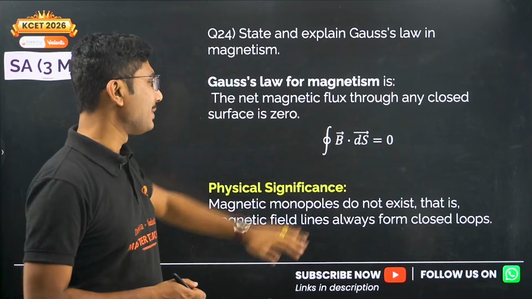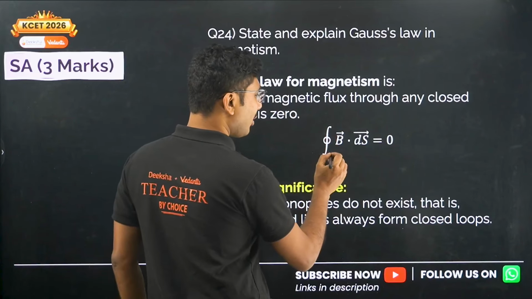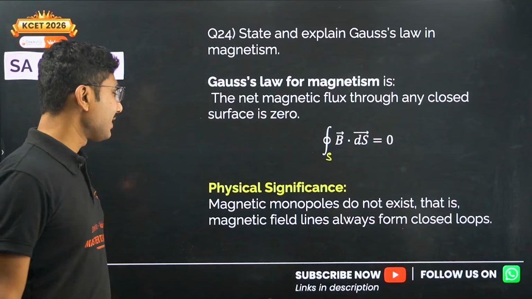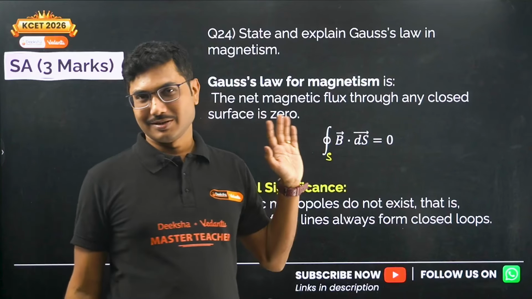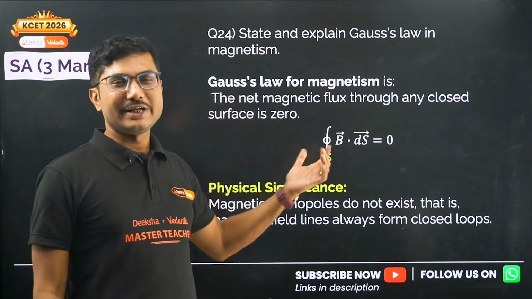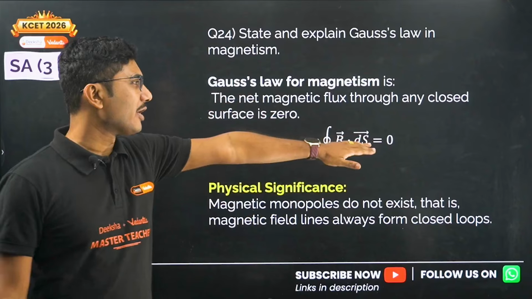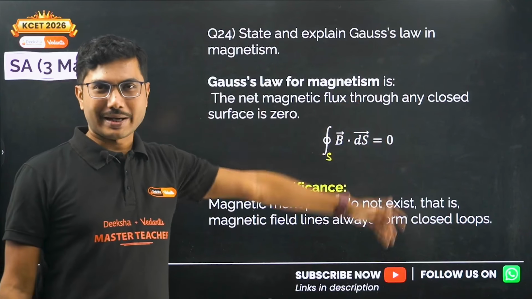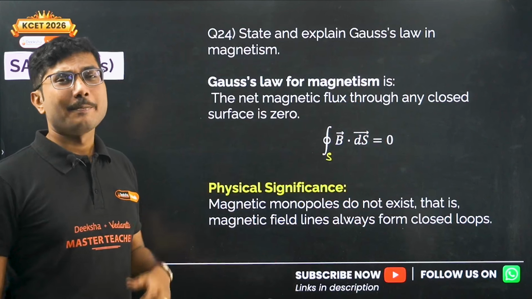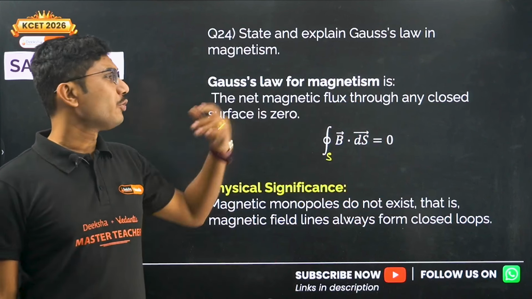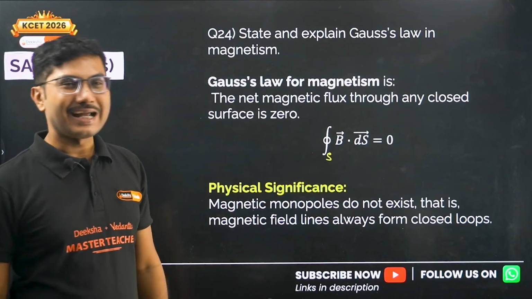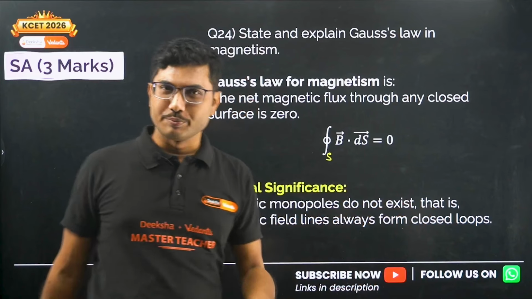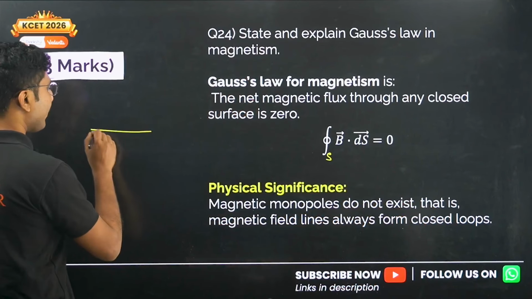That is the major thing, and you can write a small s over here. Physical significance: what is the physical significance? Magnetic monopoles do not exist. In case you saw any magnetic monopole, then it would have been mu naught times the magnetic monopole moment, but that is not there. Magnetic monopoles do not exist, so on our right hand side, we can easily write 0. Magnetic field lines always form closed loops.